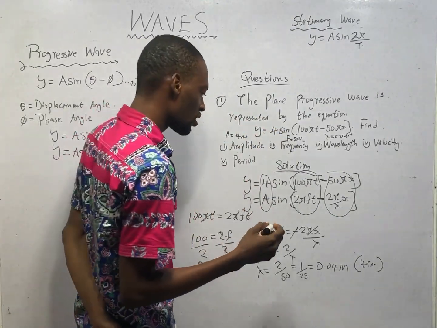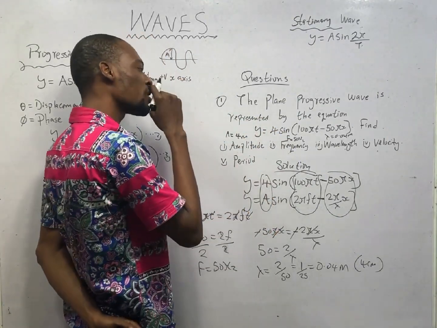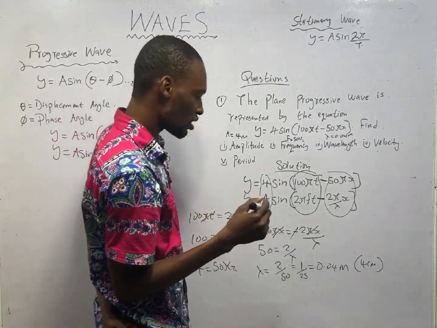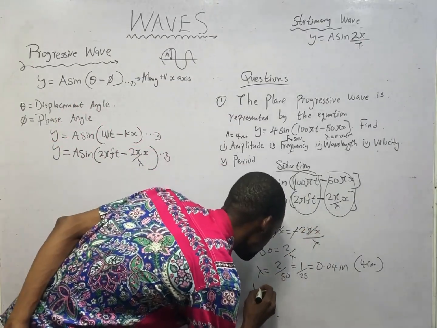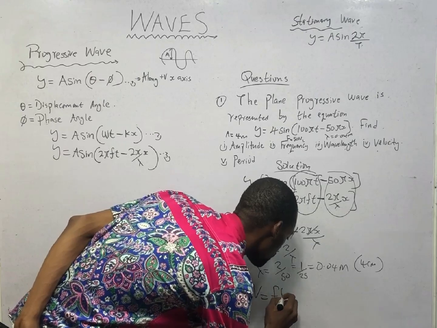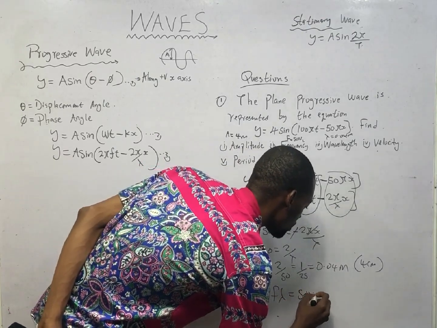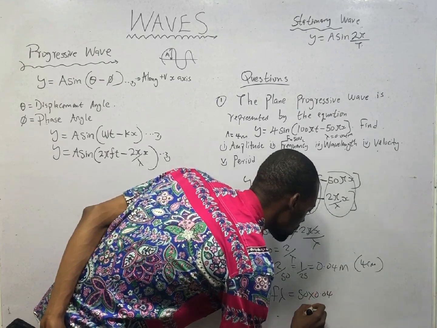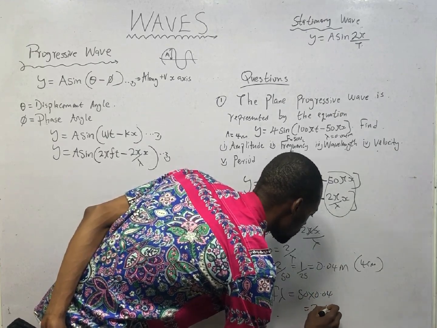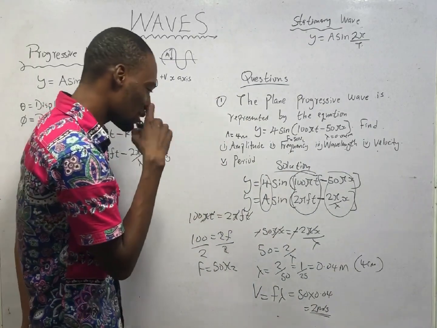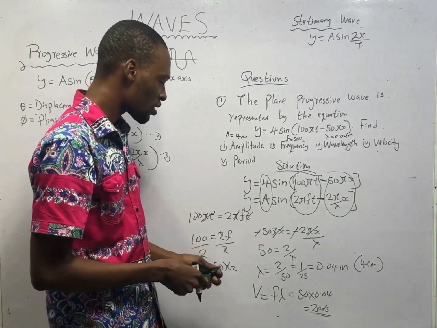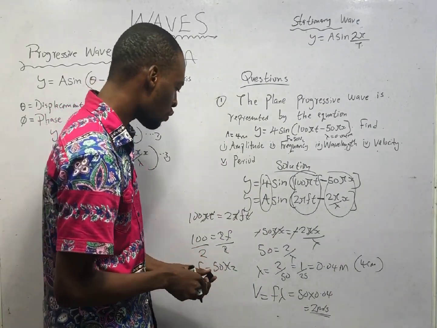The next is velocity. What is velocity? From the relationship between velocity, wavelength, and frequency, we establish that v is equals f lambda. This is simply 50 times 0.04. That should give you 2 meters per second. 50 times 0.04 is 2 meters per second. That is the velocity of the wave.